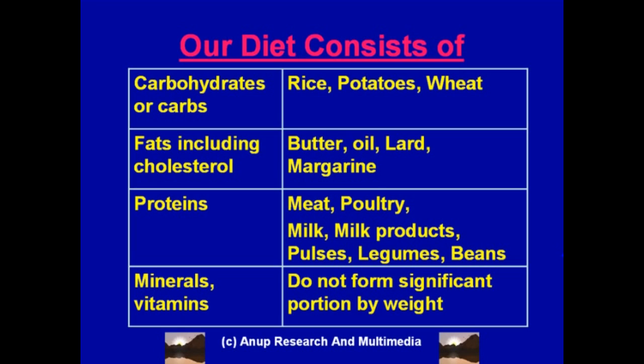One thing we must understand here is that there are very few pure foods, meaning there are very few foods which will have carbohydrates only or proteins only or fats only. Most foods have overlapping carbohydrates, proteins and fats. To give you an example, wheat has carbohydrate predominantly, but it also has proteins. Meats have proteins, but they also have fats.